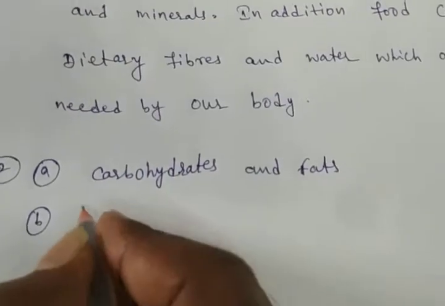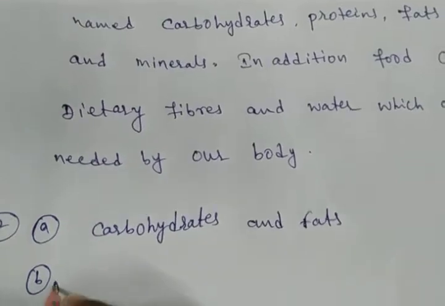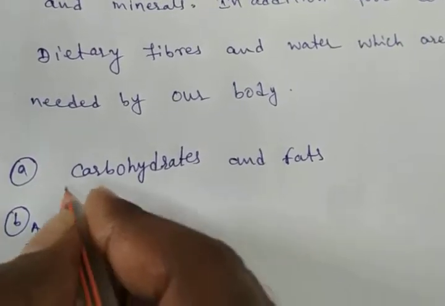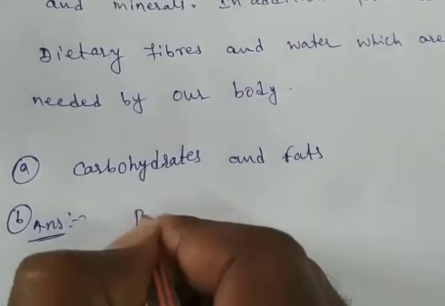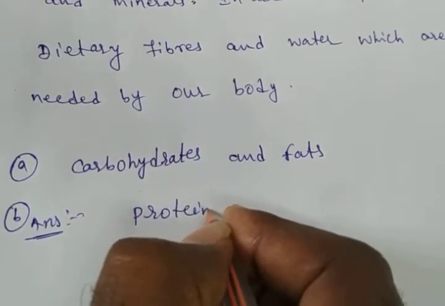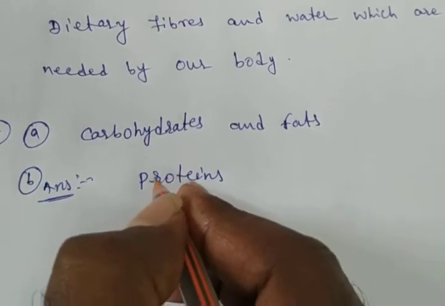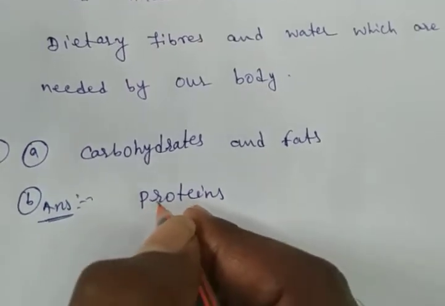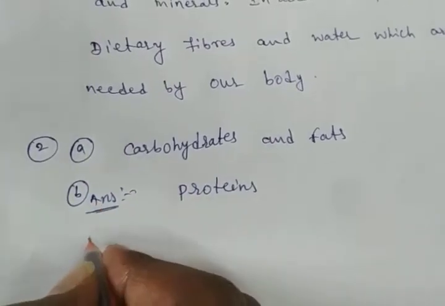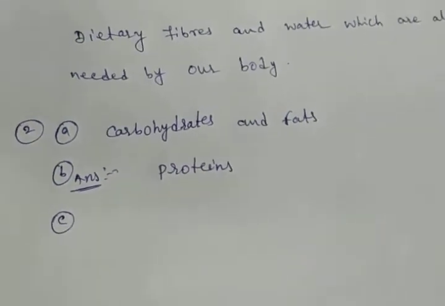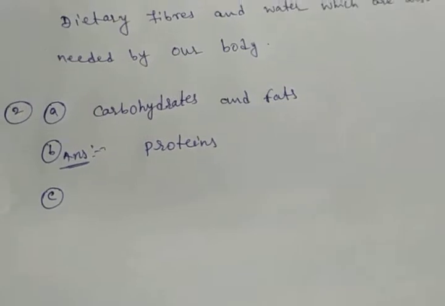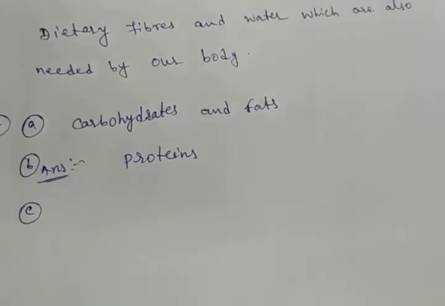Second B answer. ANS means answer; I wrote it as a shortcut. Okay, protein. Second question B answer is proteins. Now second question C. What is the C question?